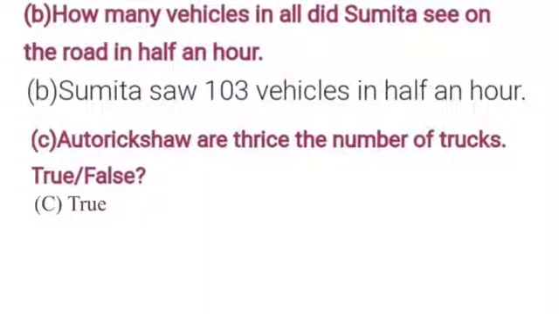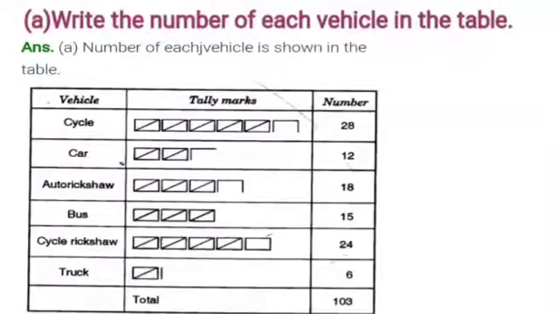How many vehicles in all did Sumita see on the road in half an hour? So what total we got when we added all this? I'm showing you the table once again. If you are going to do the total of 28 plus 12 plus 18 plus 15 plus 24 and plus 6, the total comes as 103.